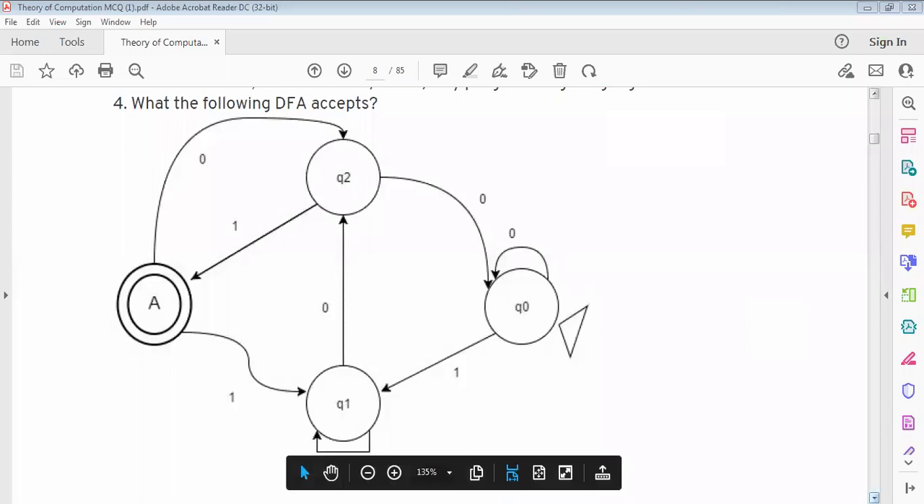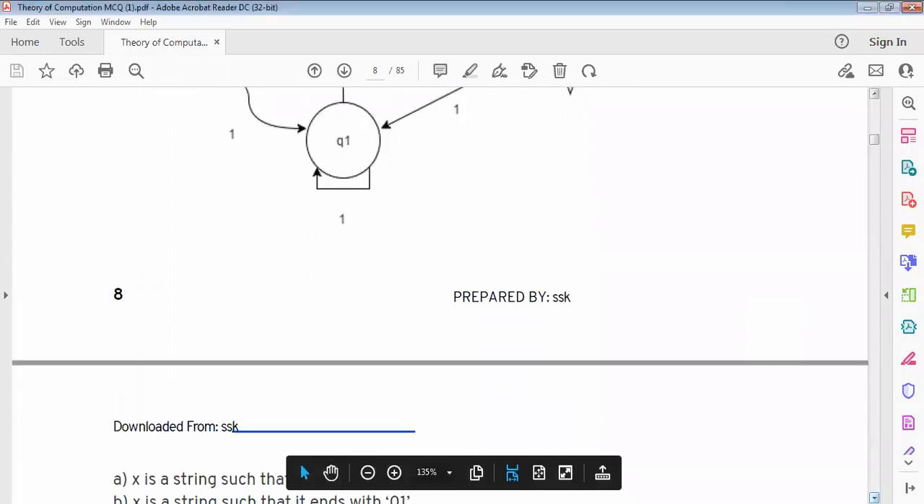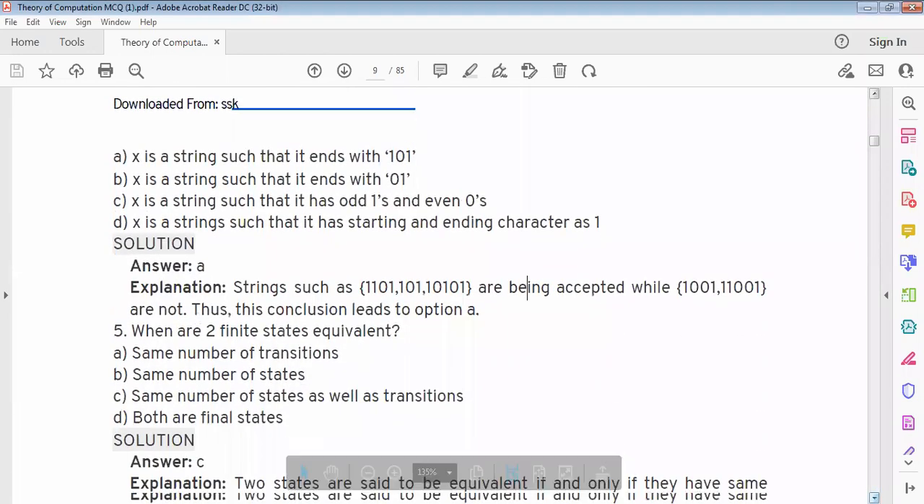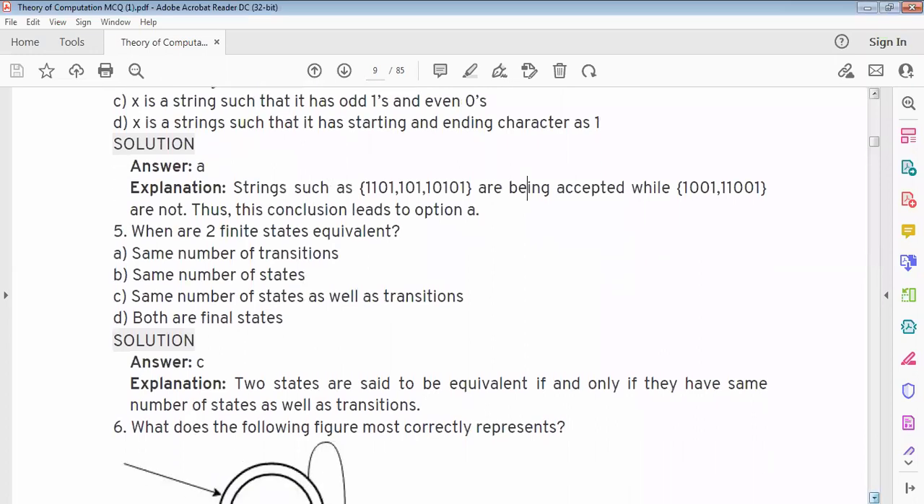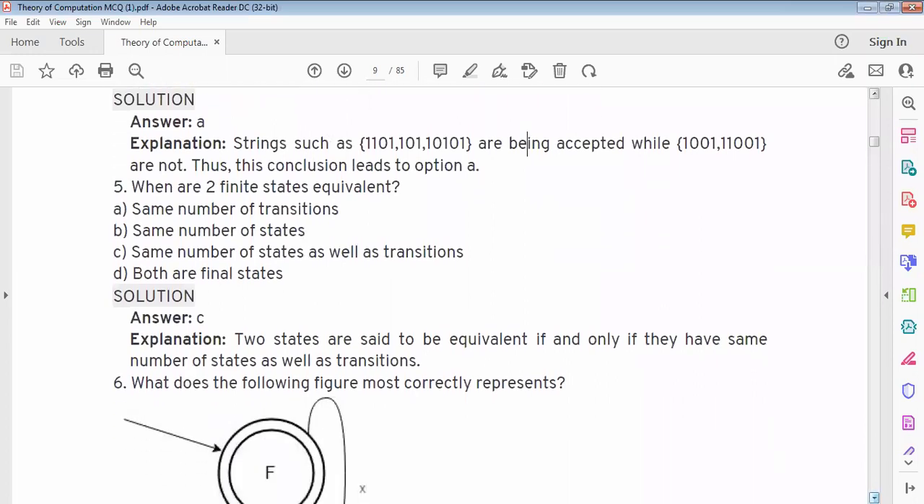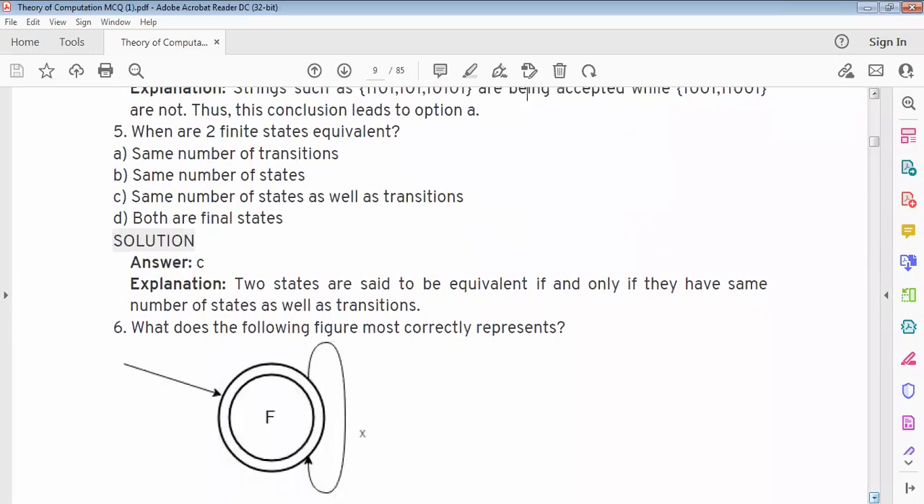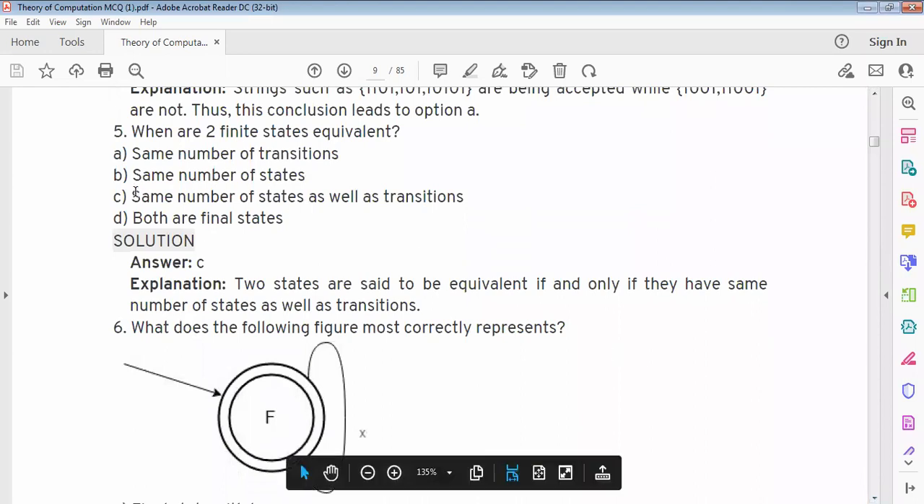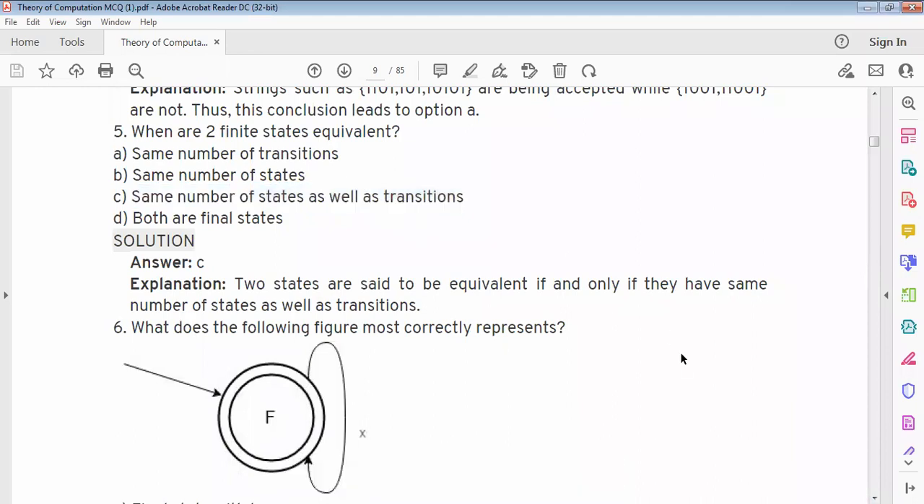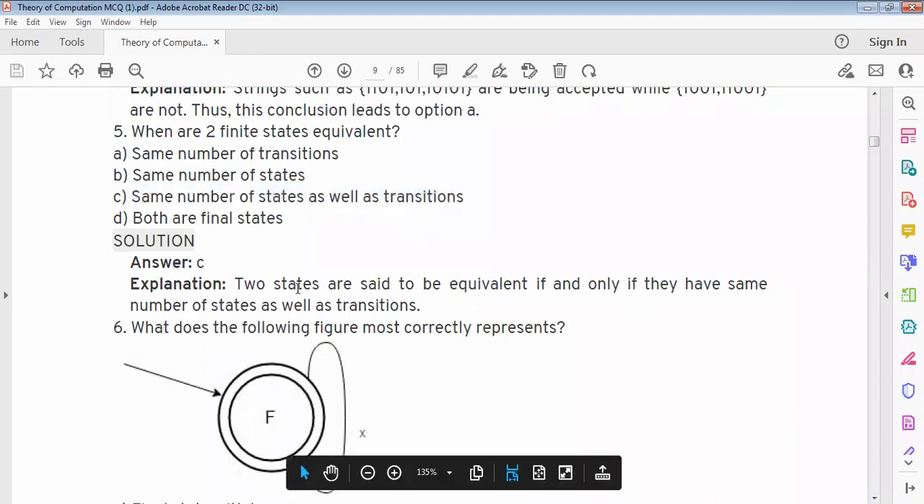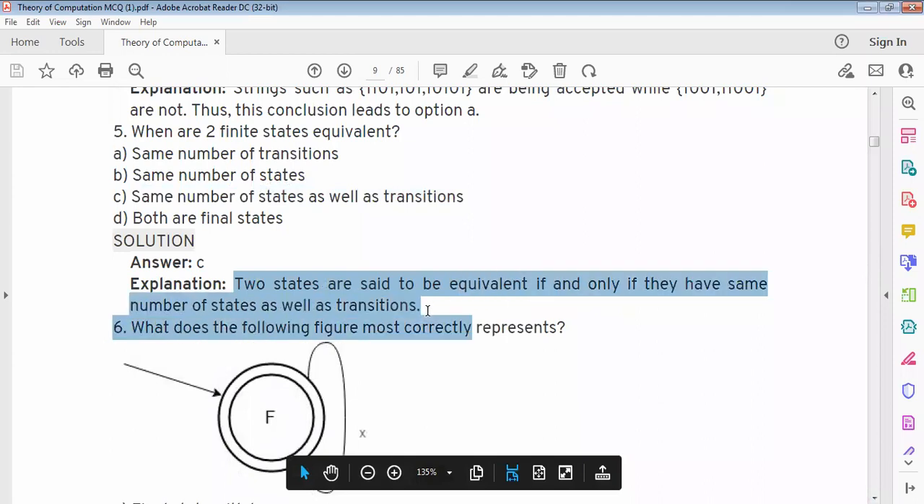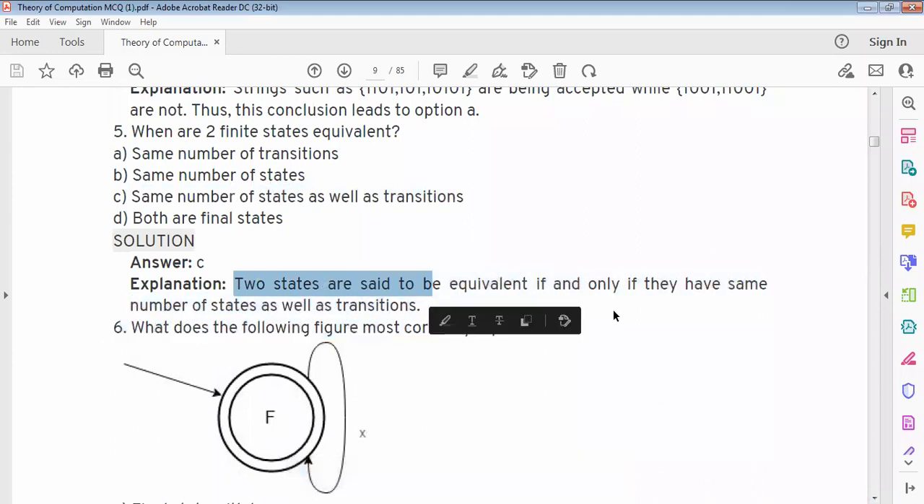Next, when are two finite states equivalent? Option C, same number of states as well as transitions. Two states are said to be equivalent if and only if they have the same number of states as well as transitions.